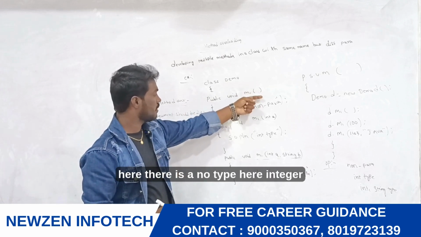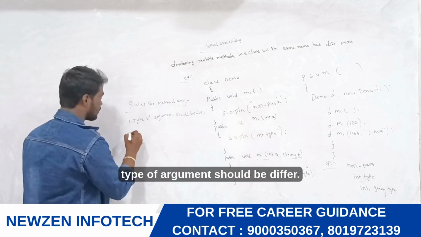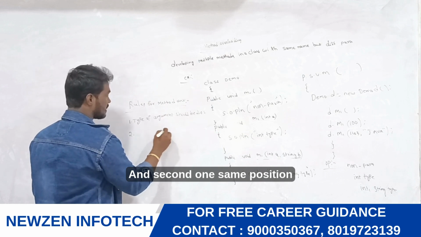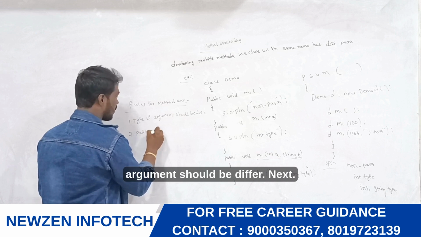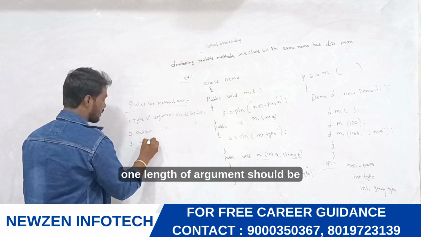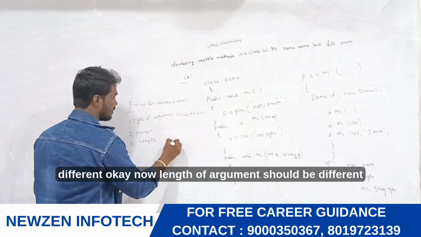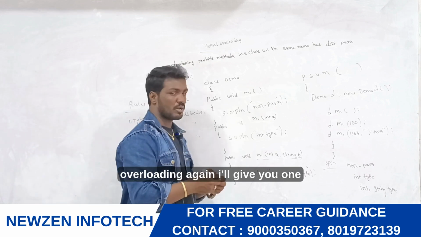Here there is no type, here integer type is there, here some string type is there. The second one, the position of argument should differ. The third one, the length of argument should differ. This is the story about method overloading.